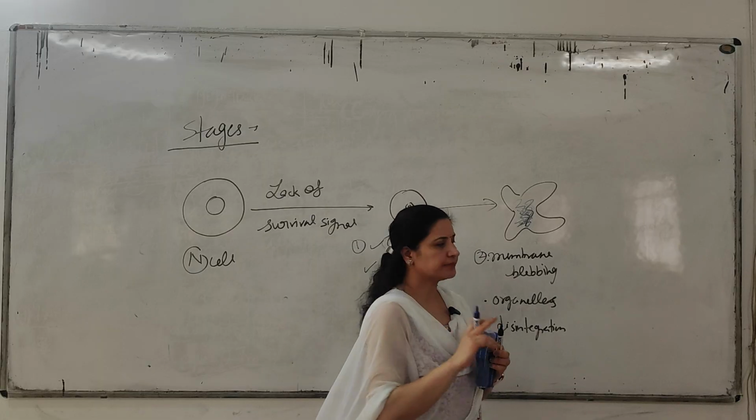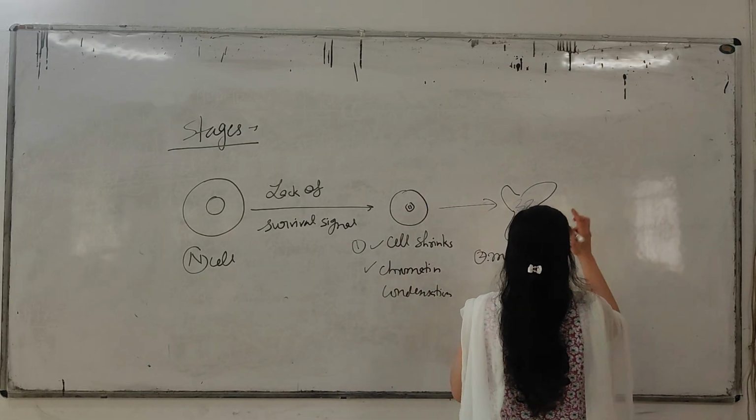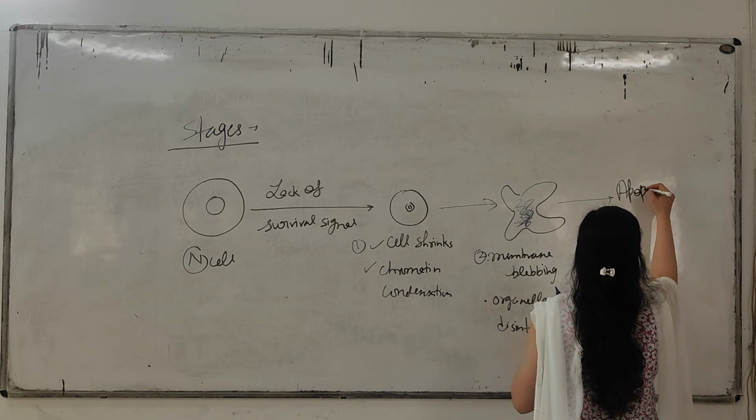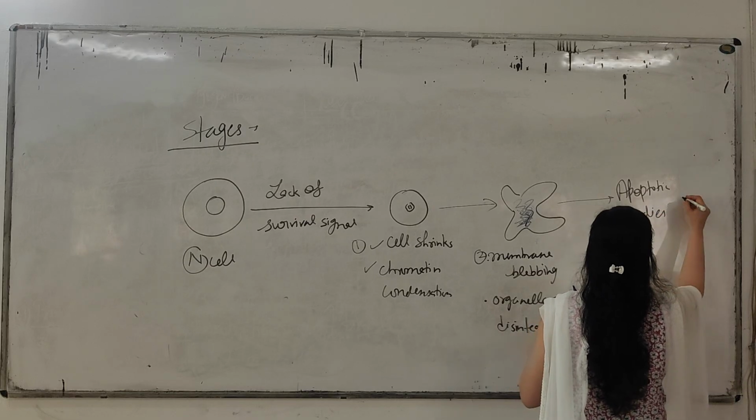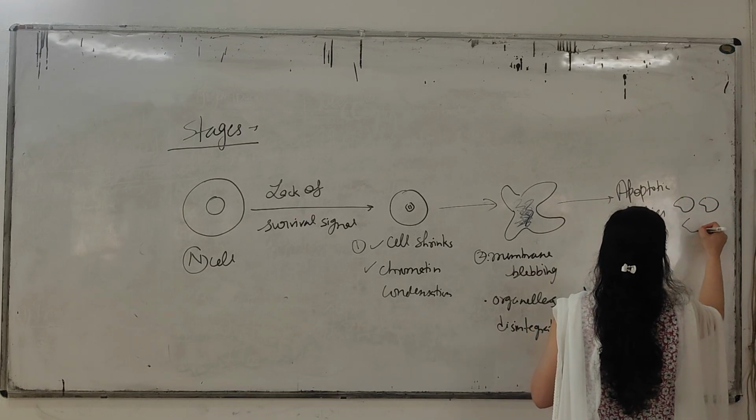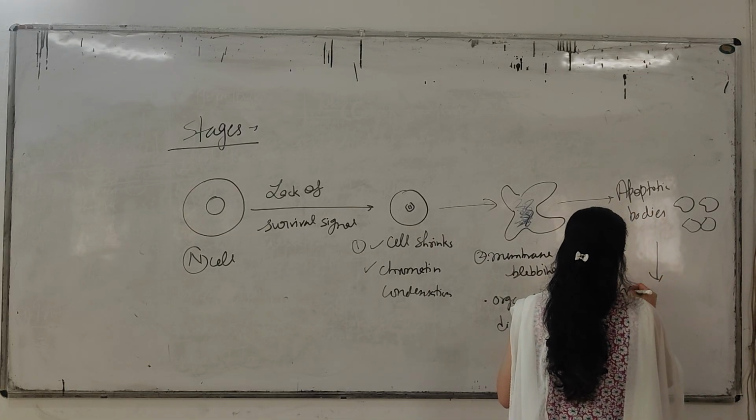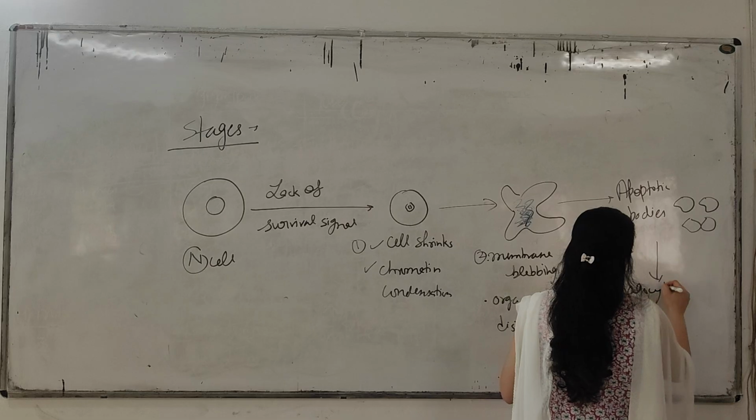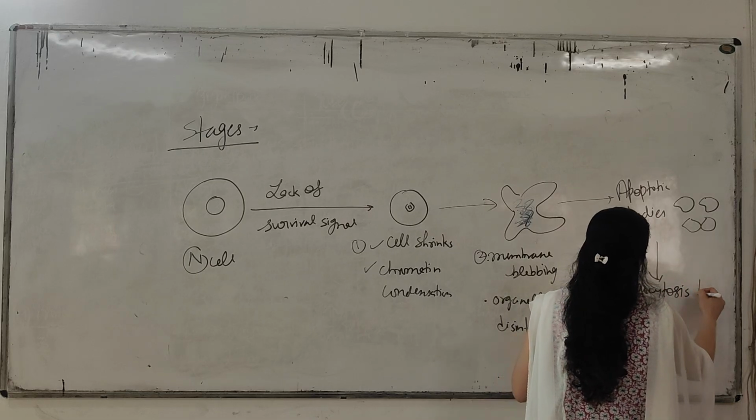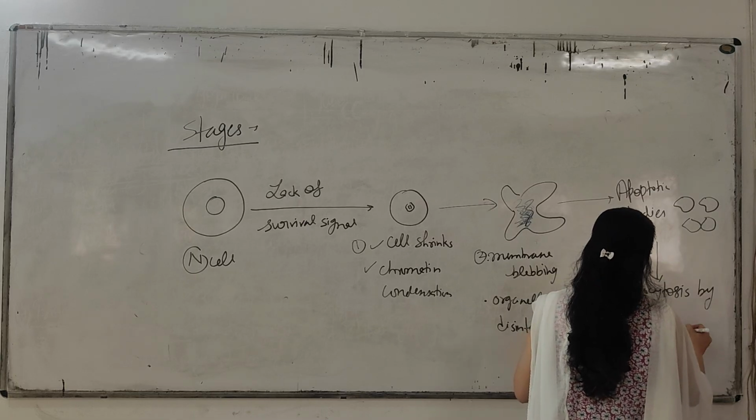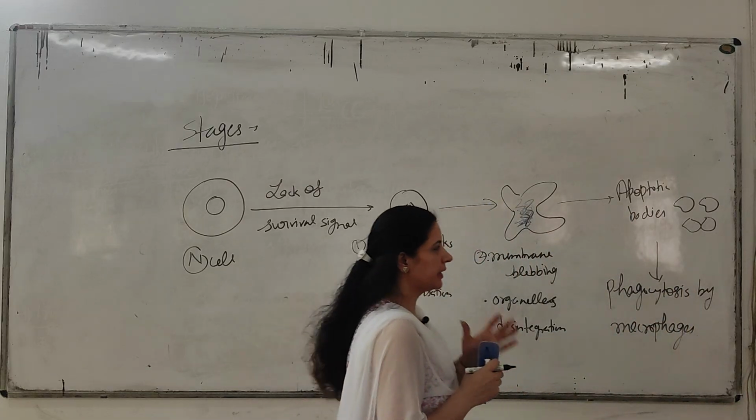Next step, in the third step, there is a formation of apoptotic bodies. Like this, small apoptotic bodies will be there. And finally, phagocytosis will occur. Who will phagocytize? By macrophages. Macrophages. Clear?